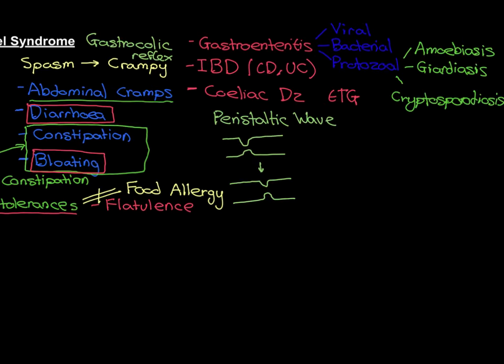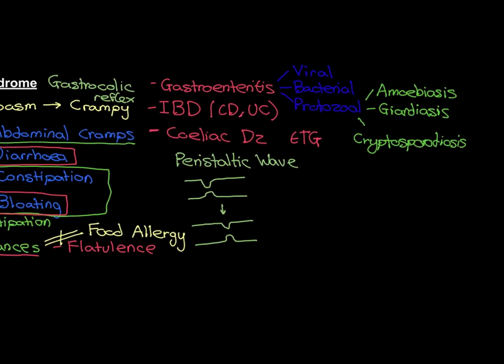So the reason I've written these down and I'm stressing them is because they can cause a gastroenteritis that goes on for months and months and months. And if that happens, of course, that starts to make you think of these other conditions like IBD, celiac disease, or IBS, these chronic medical conditions as opposed to these acute infections. So it is important to be aware of these protozoal forms of gastroenteritis because they are a possible differential for these chronic conditions of the gastrointestinal tract. So, how do you test for an infective cause of abdominal cramps?